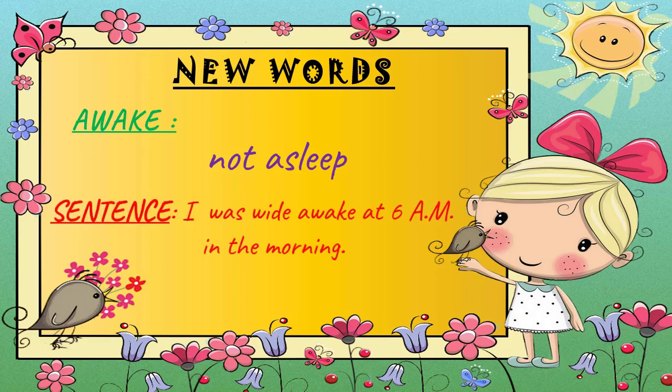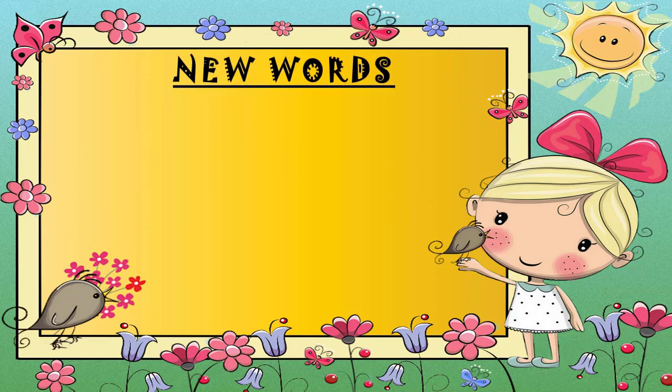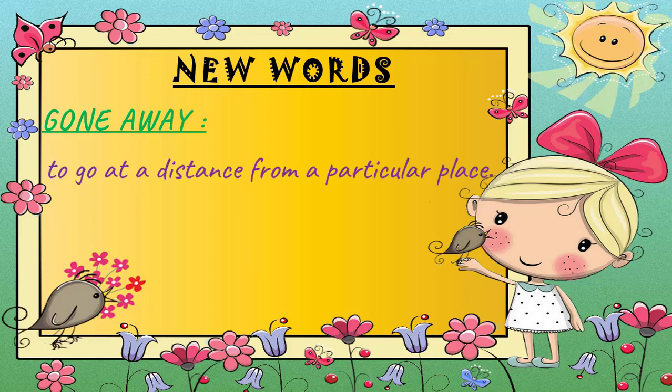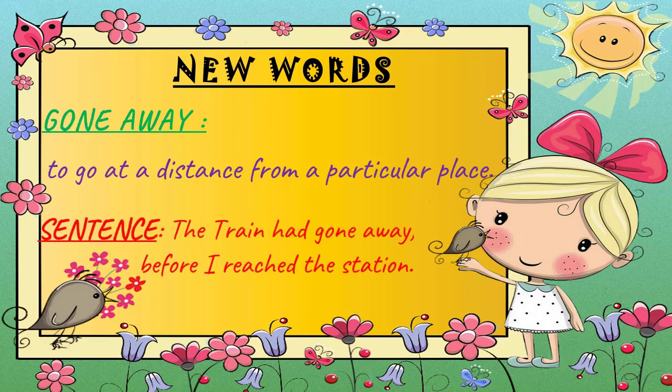Sentence: I was wide awake at 6 a.m. in the morning. Next new word is gone away, which means to go at a distance from a particular place. Sentence: the train had gone away before I reached the station.